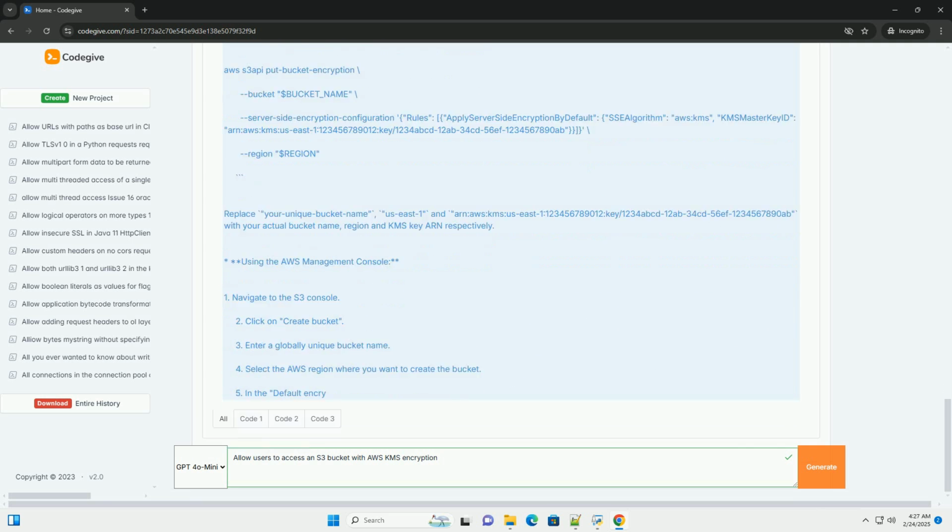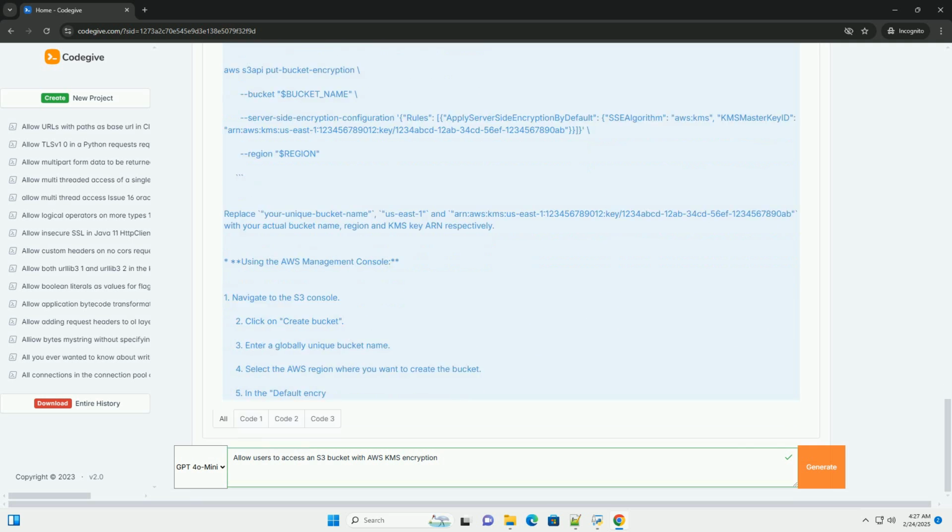2. Create an S3 bucket. Now, create the S3 bucket that you want to protect with KMS encryption. Using the AWS CLI. Replace your-unique-bucket-name, us-east-1, and the KMS key ARN with your actual bucket name, region, and KMS key ARN respectively. Using the AWS Management Console.